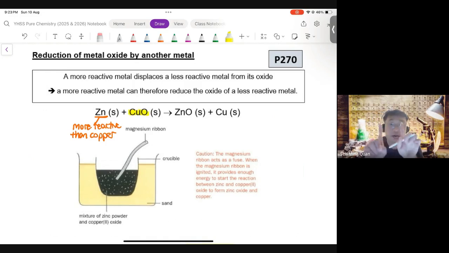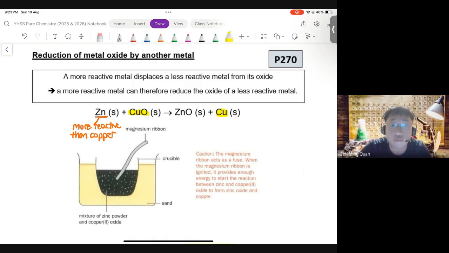At first, copper and oxide ions are bonded together. Now copper is left on its own. So again, this is a displacement reaction. And you can also examine this from a redox viewpoint.